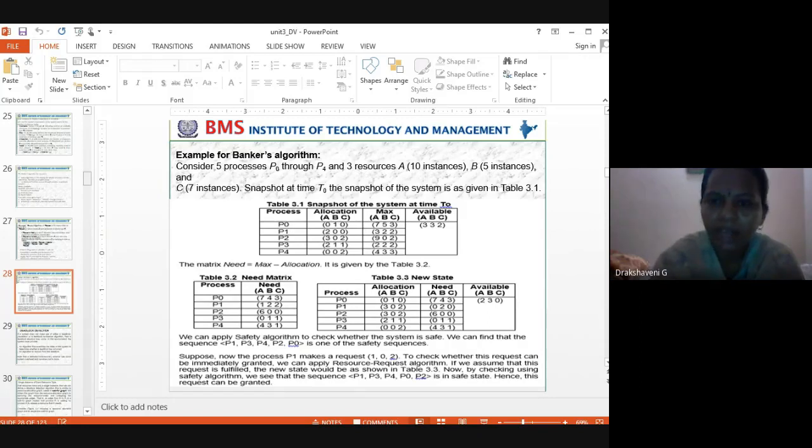In the same way, now Mithili wants 2. Initially she told me she wants 2 A's, 2 B's, 2 C's. First, what have I already given to Mithili? I have given 2 A's, 1 B, 1 C. And now how much is still pending to give to Mithili? Calculate this. 2 minus 2 is 0. 2 minus 1 is 1. 2 minus 1 is 1. It means I have already given 2 A's, so I will not give anything more because she asked me only 2.